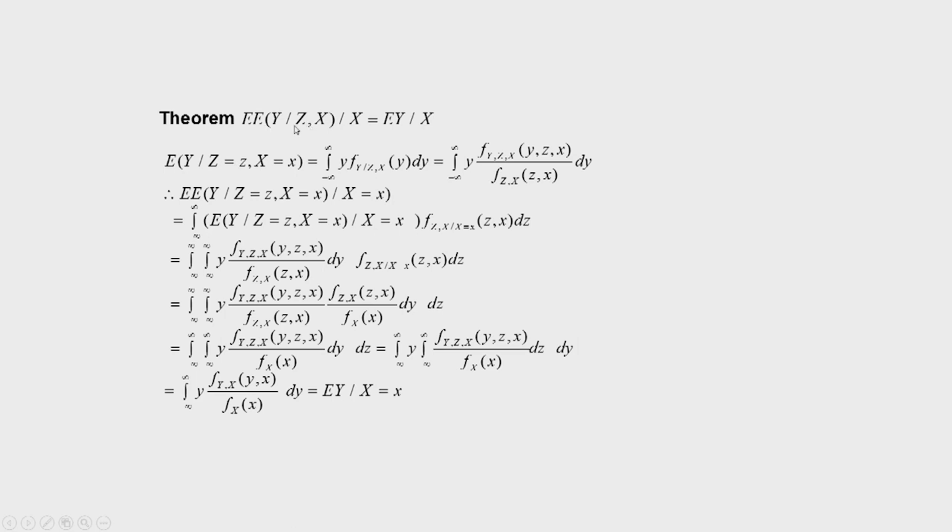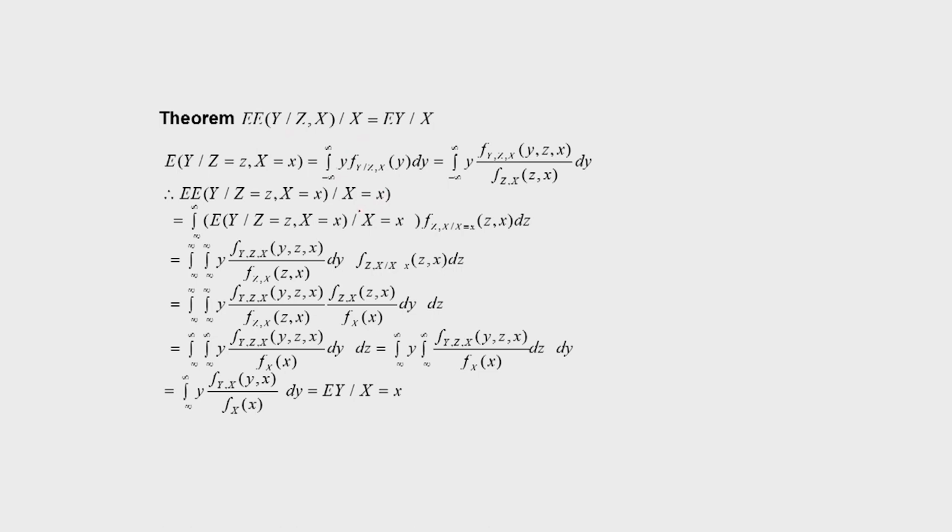Now let us first write E of Y given Z, X. For a particular value of z and a particular value of x, this can be written as the integral from minus infinity to infinity of y, small y, times the conditional PDF, dy. Now we know that the conditional PDF is the joint PDF divided by the marginal PDF. So that way we have this joint PDF f(y, z, x) at the point (y, z, x) divided by the marginal PDF, which is nothing but the joint PDF of Z and X. Now we will write this expression.